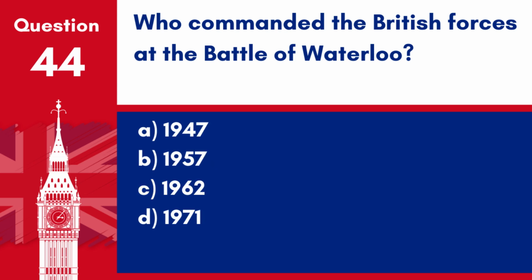Question 44. What year saw the end of British colonial rule in India? A. 1947. B. 1957. C. 1962. D. 1971. Answer: A. 1947. British colonial rule in India ended in 1947 when India gained independence.